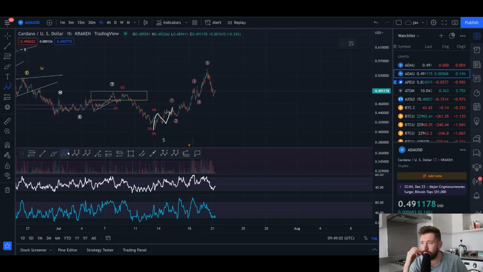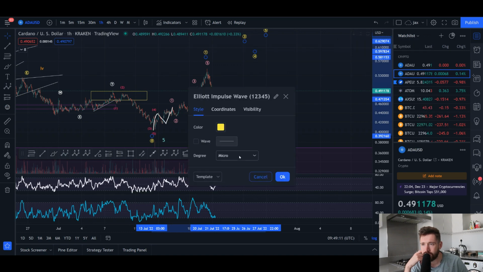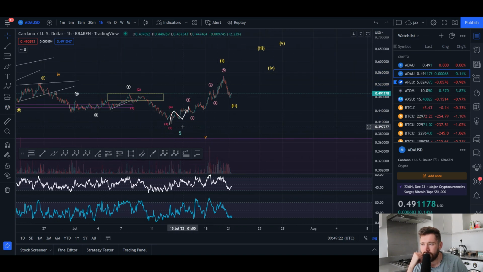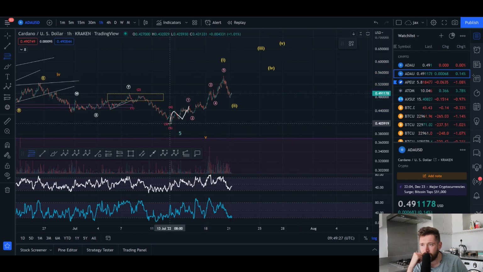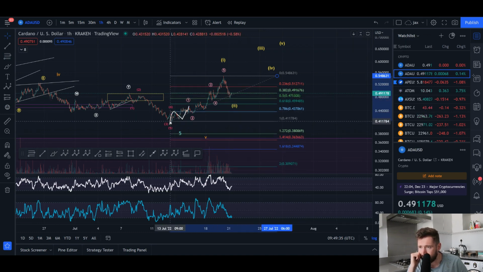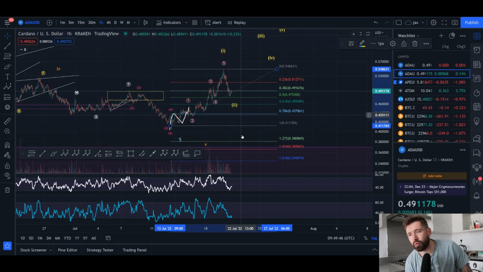And now we put in a wave 2 pullback where we've come up here and we've made, I'm going to make this larger, wave 1, wave 2, wave 3, wave 4, wave 5. All right, guys, so this is potentially what I'm looking at, that this was a wave 1. We've completed a wave 1 to the upside. If we take our fib retracement from the bottom to the top, you can see we've come down almost to the 0.5. We basically come right down to the 0.5, which is typical for a wave 2 pullback.